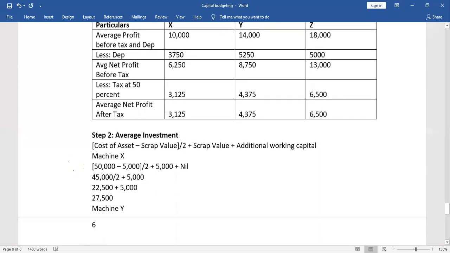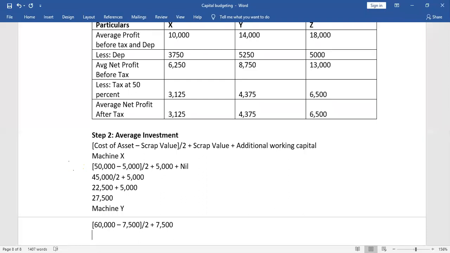Now same way we have to do for machine Y. Machine Y is of 60,000. So now what we will do, open the bracket again. 60,000 minus 7,500. Y's scrap value is 7,500, divide by 2 and then plus scrap value. First we have to minus the scrap value and then we have to add the scrap value. Scrap value is 7,500. So 60,000 minus 7,500.